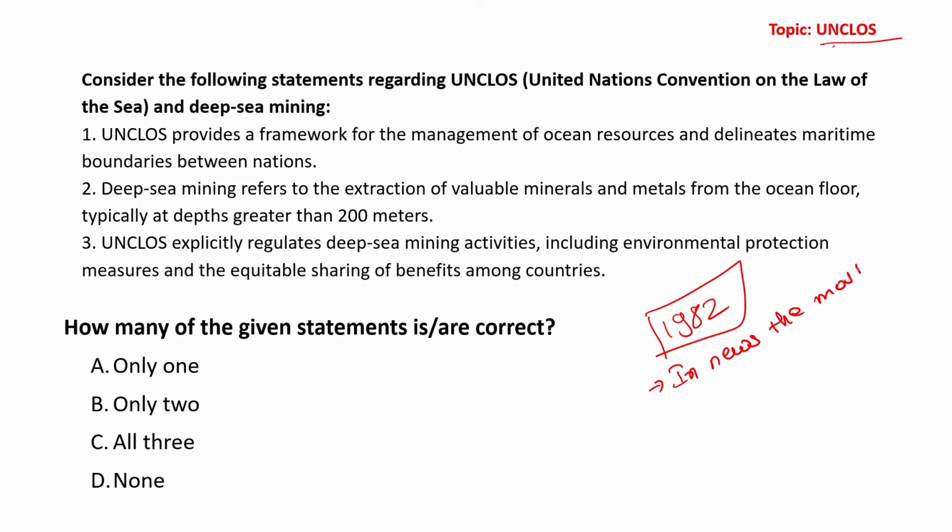Other important conventions from a contemporary perspective are regarding human rights and use of chemical and biological weapons, because of the Russia-Ukraine war. But these three are the aspects of conventions that are in the news.